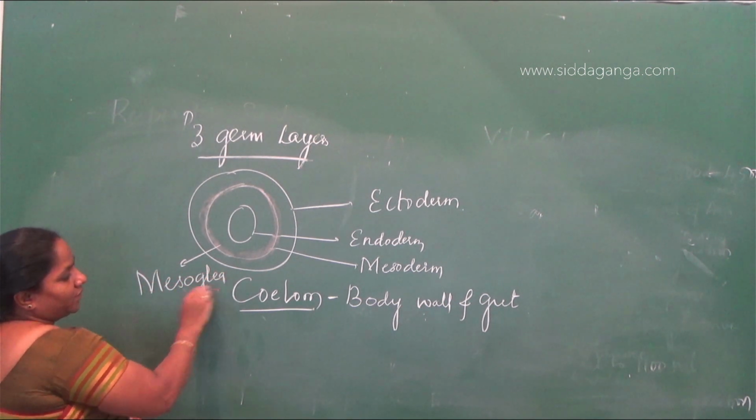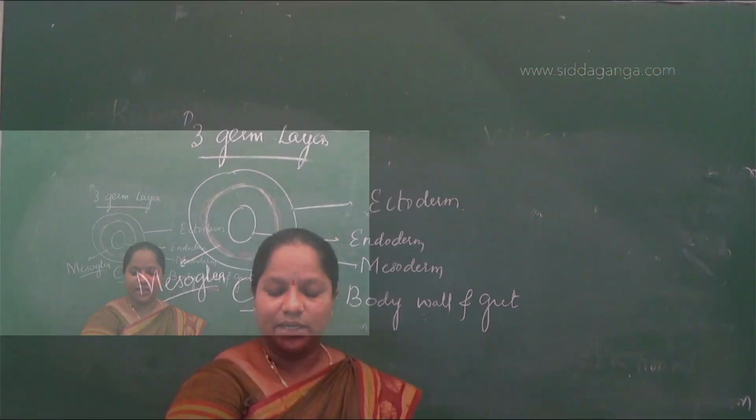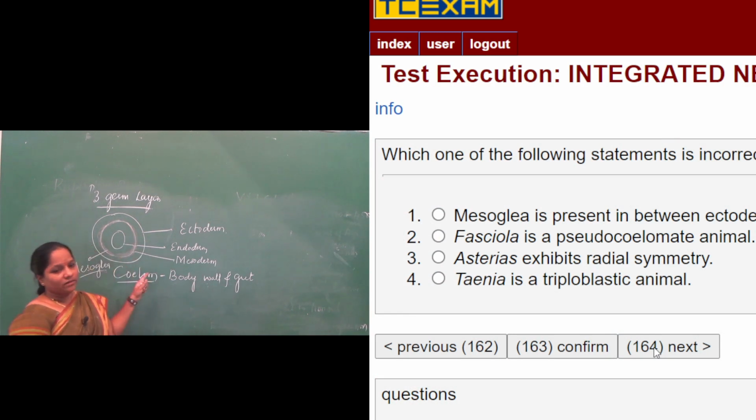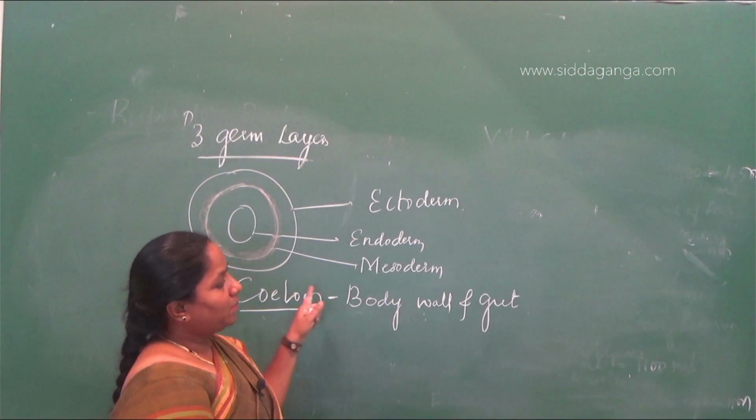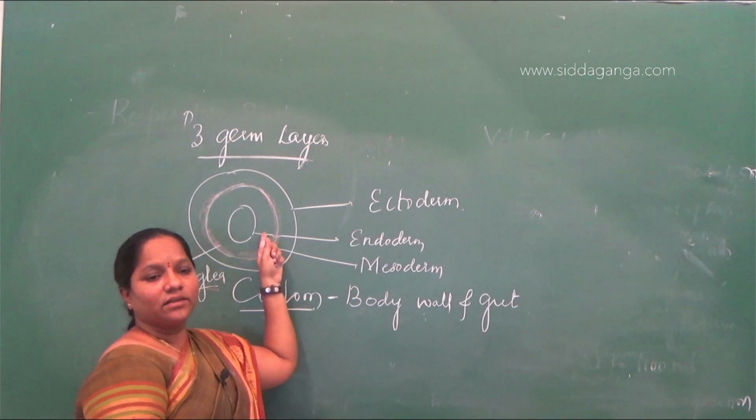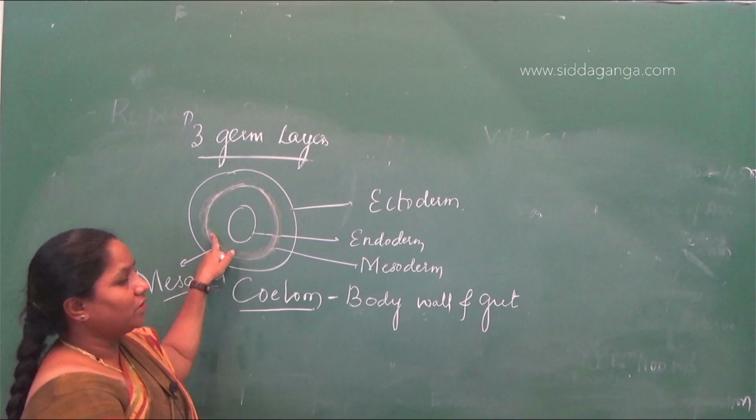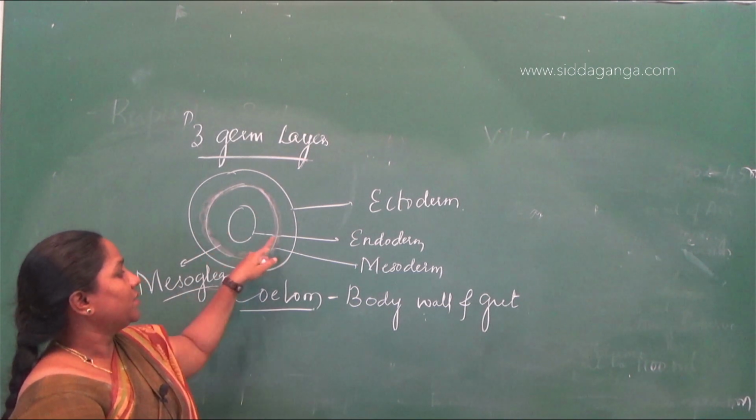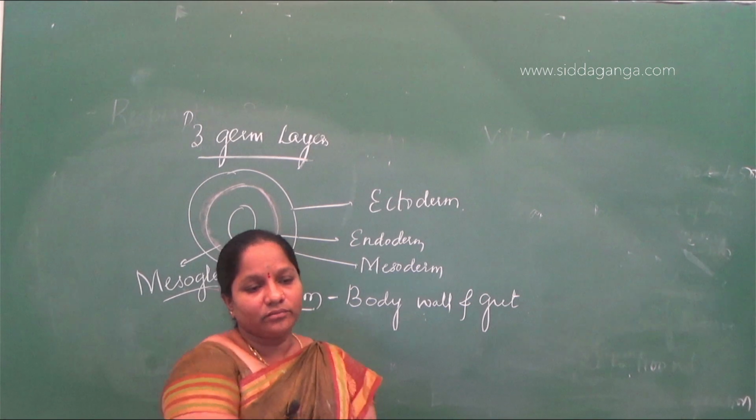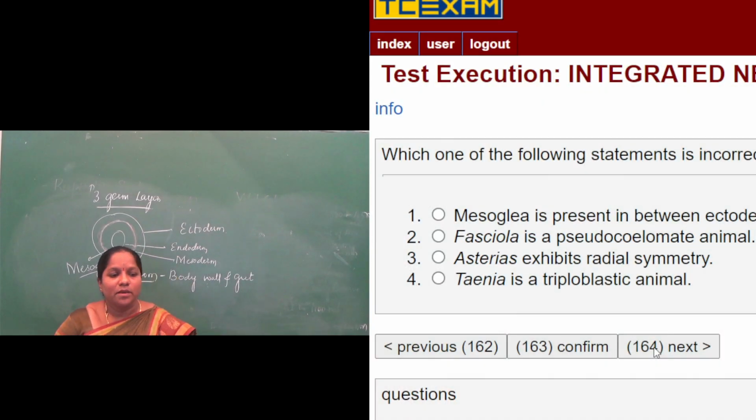When we read the general characteristics of Porifera, we say these animals are diploblastic. Coelenterates also are diploblastic. Diploblastic animals are made up of ectoderm and endoderm. Phylum Porifera and Coelenterata are diploblasts, and mesoderm is not formed. So the substance present between the endoderm and ectoderm is called mesoglea. The first option says mesoglea is present between ectoderm and endoderm in Obelia. Obelia belongs to the phylum Coelenterata.